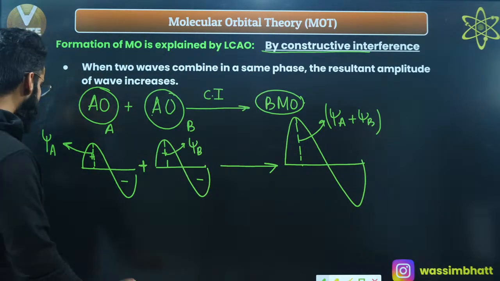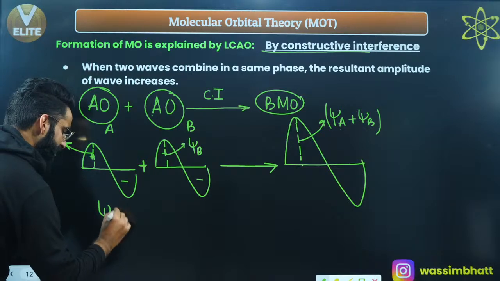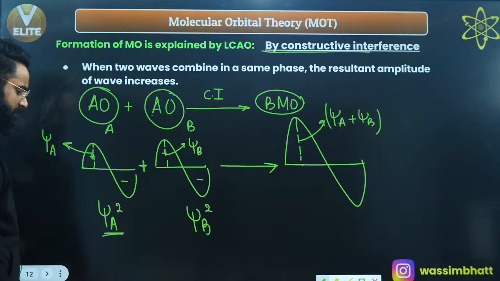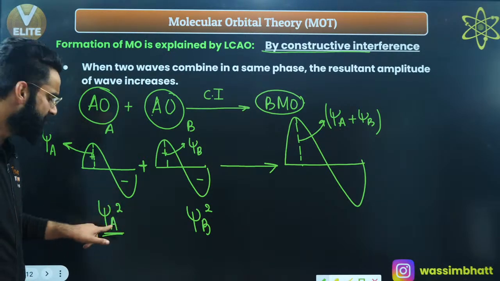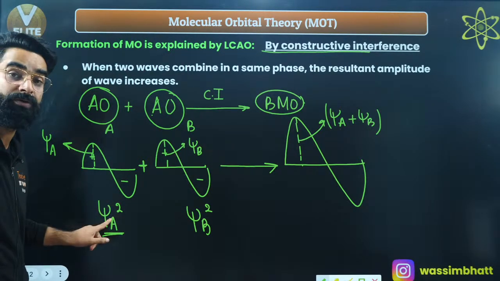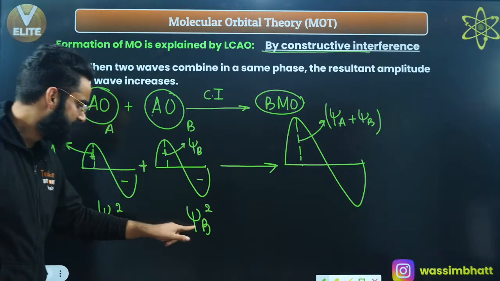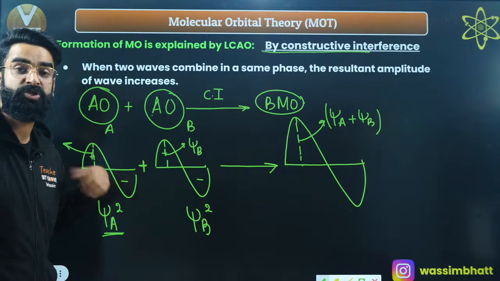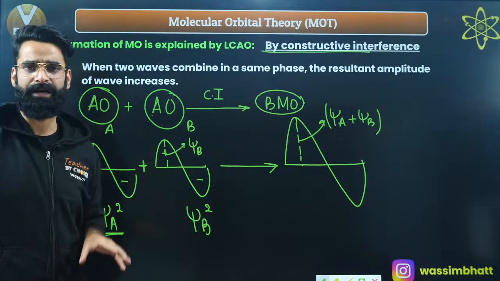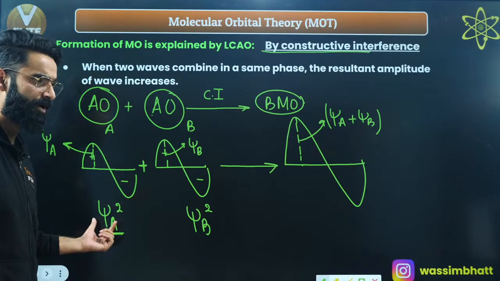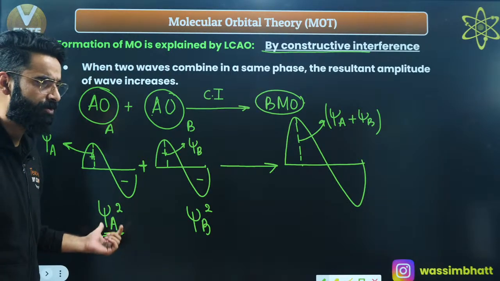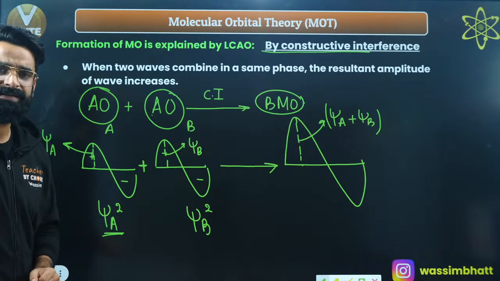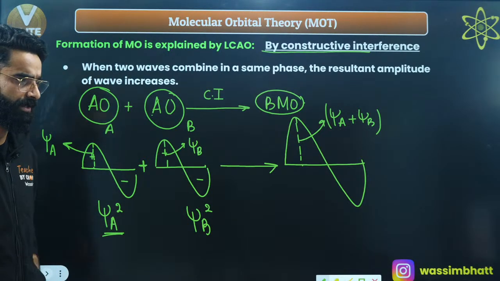Now people, if I do the square of psi A, and the square of psi B, what does it mean exactly? Square of psi A gives me the probability of finding the electrons around the nucleus in atom A. Square of psi B gives me the probability of finding the electrons around the nucleus in atom B. So the square of the amplitude basically gives us the electron density around the nucleus in the atoms. That's something which we have discussed in atomic structure as well, correct?